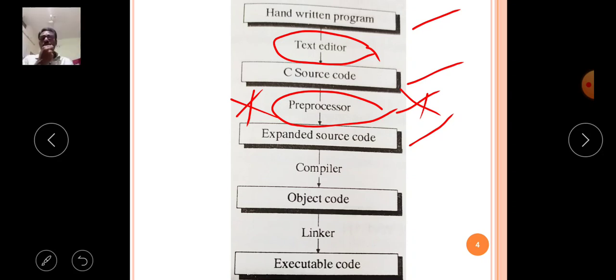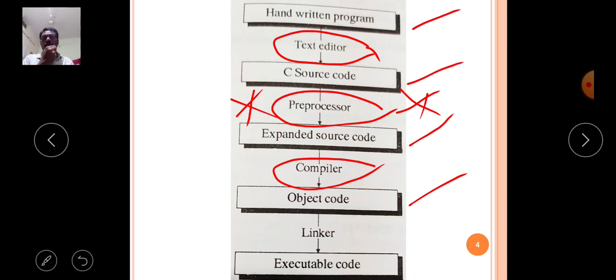Today we will discuss this topic. In the step-by-step process, the preprocessor will convert the C source code into the expanded C source code. The expanded C source code is converted into object code with the help of the compiler. The compiler is nothing but a language-providing application. Internally it is a program. This program, the compiler, will compile the total expanded source code and convert it into the object code.